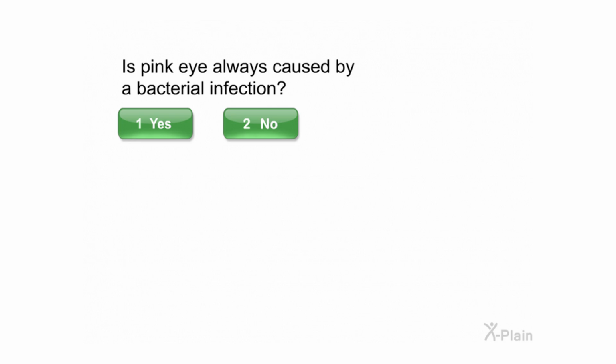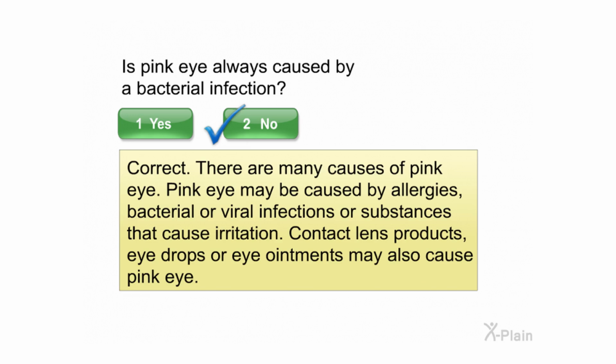Is pink eye always caused by a bacterial infection? Select yes or no. Correct. There are many causes of pink eye. Pink eye may be caused by allergies, bacterial or viral infections, or substances that cause irritation. Contact lens products, eye drops, or eye ointments may also cause pink eye.